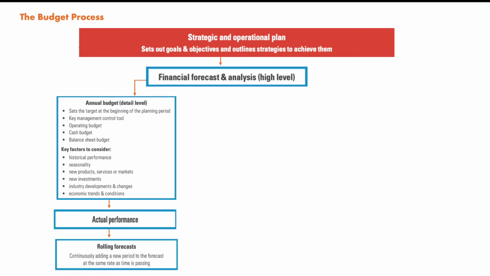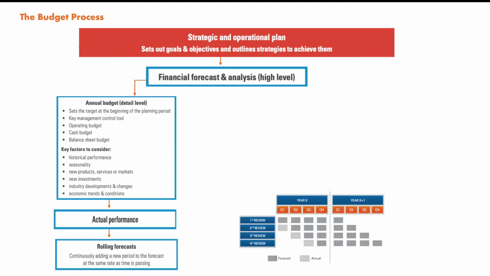Based on that actual performance, if it's quarterly, then we devise the rolling forecast budget, continuously adding a new period to the forecast at the same rate as time is passing. I'm giving you an example in this way. Here you can see the year X, quarter 1, 2, 3, 4, and the year X plus 1.